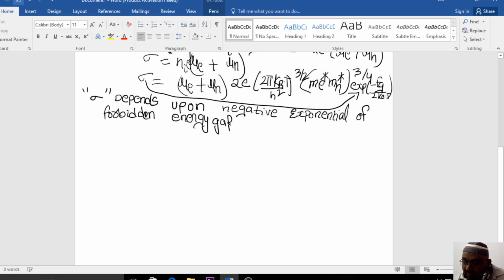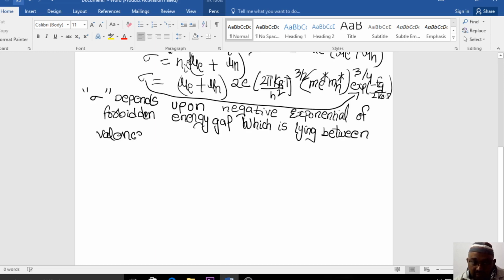The forbidden energy gap is lying between the valence band and the conduction band.